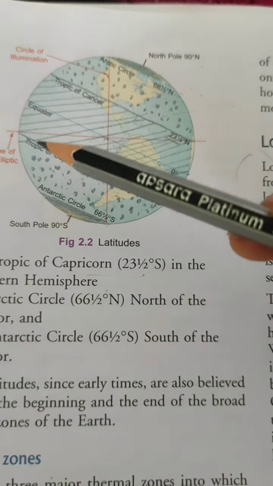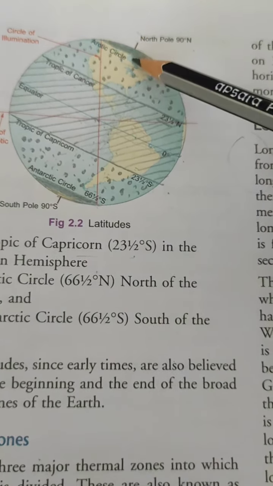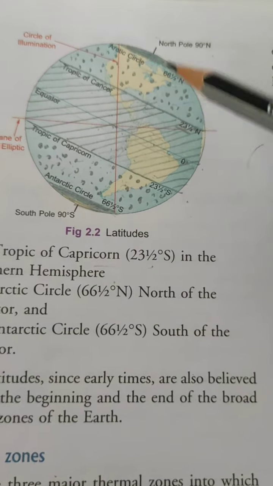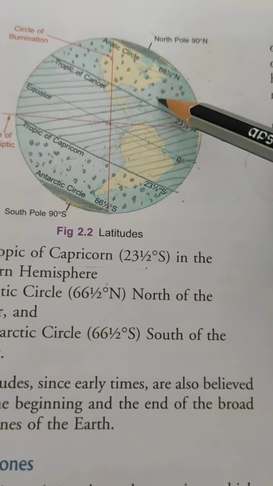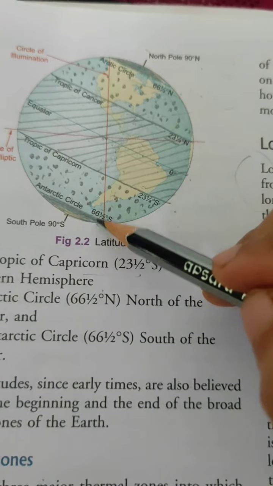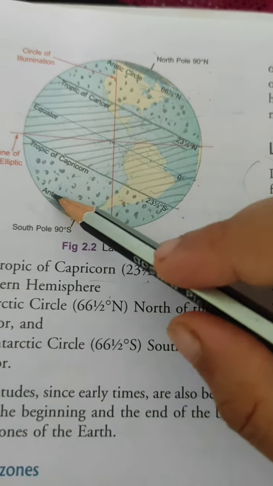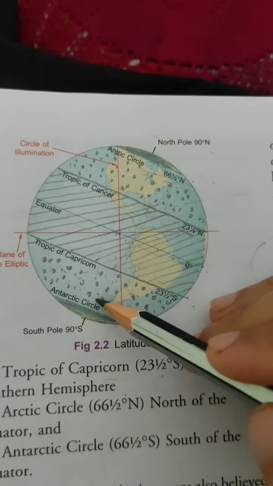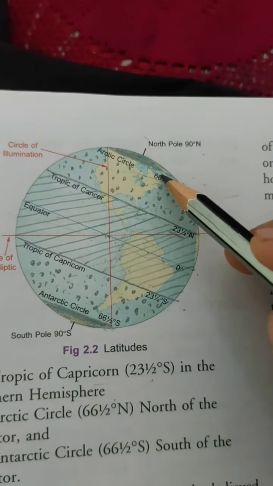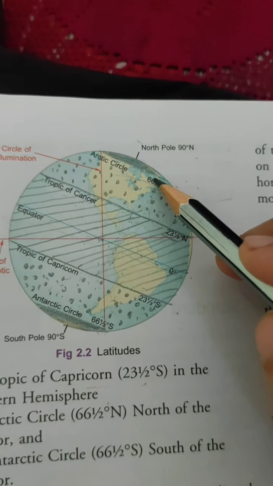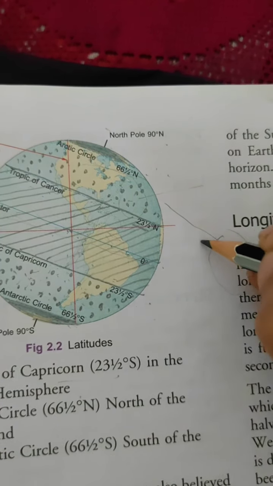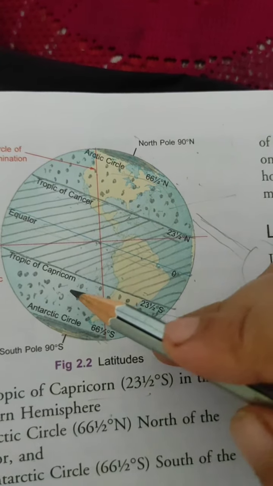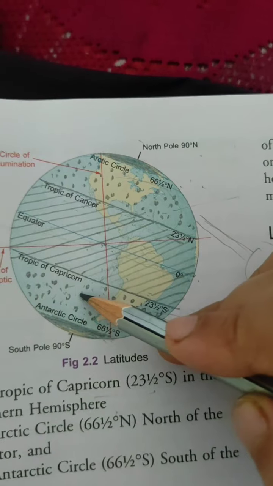The next zone is the temperate zone. The temperate zone lies between the Tropic of Cancer and the Arctic Circle in the northern hemisphere, and in the southern hemisphere it lies between the Tropic of Capricorn and the Antarctic Circle. The places in these two zones receive a moderate amount of insolation, and as the rays of the sun fall at a slanting angle here, the temperatures are neither too hot nor too cold.